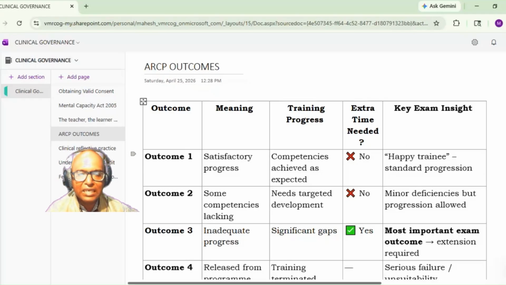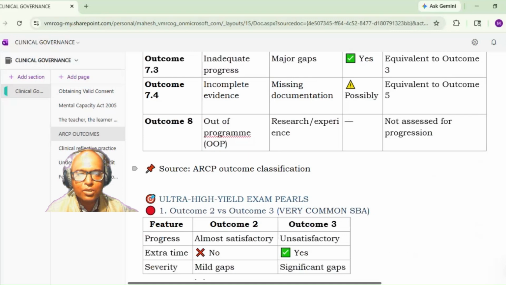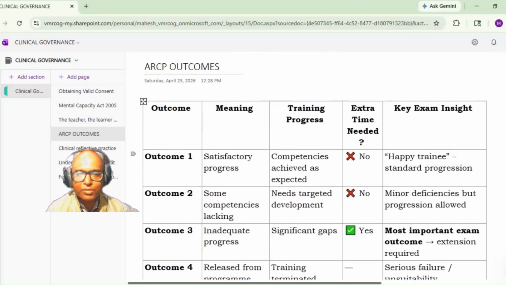Basically there are a total of 8 outcomes, out of which only certain outcomes are more frequently tested. So we will go into the details of that.